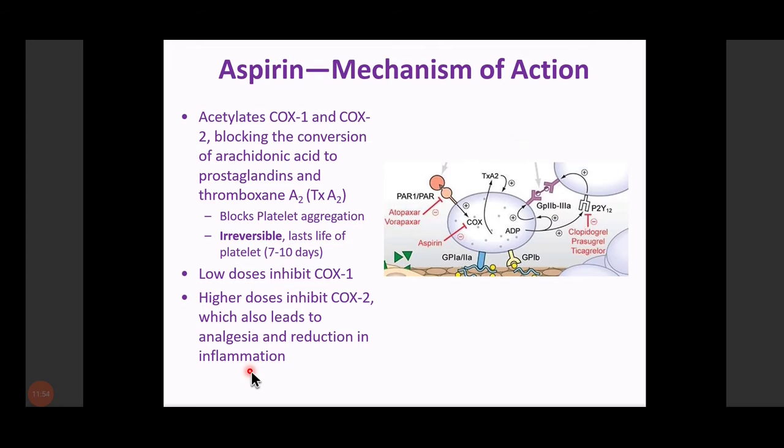But when we increase the dose, it inhibits both COX-1 as well as COX-2, and that is why it shows the analgesic and anti-inflammatory action, but no antiplatelet action, because at the higher dose it also inhibits prostaglandin I2 as well.